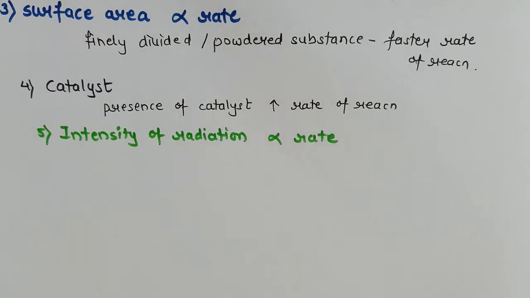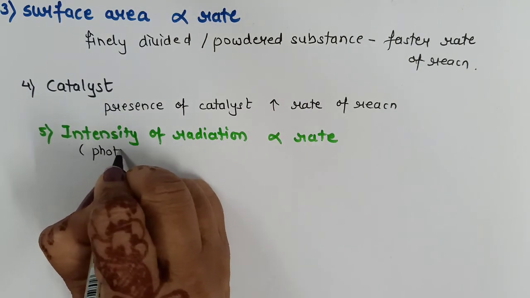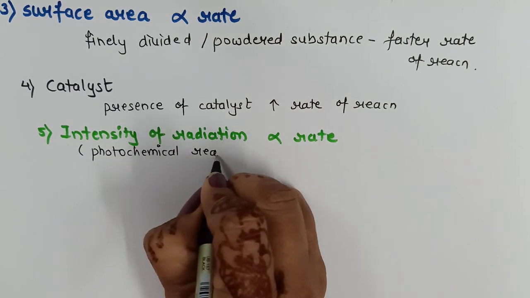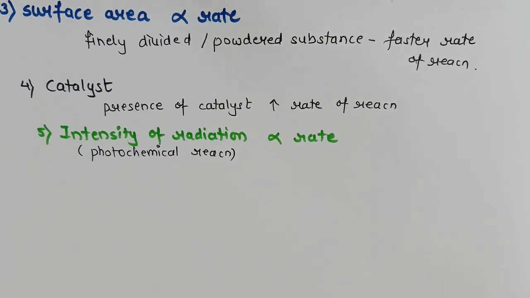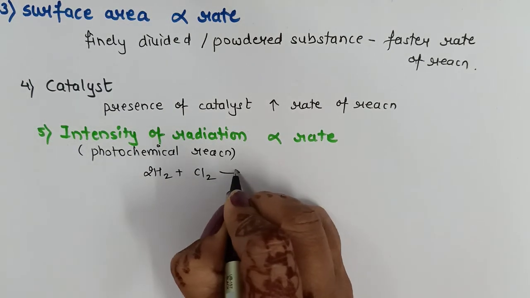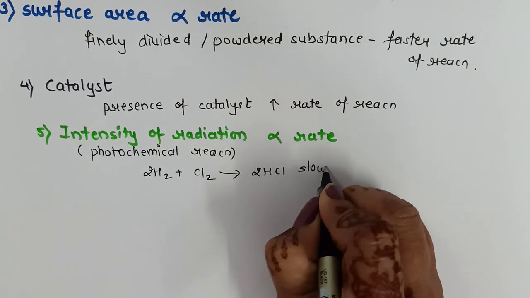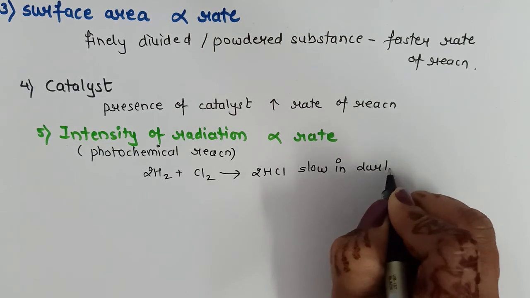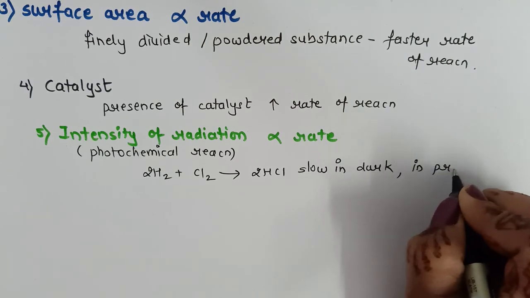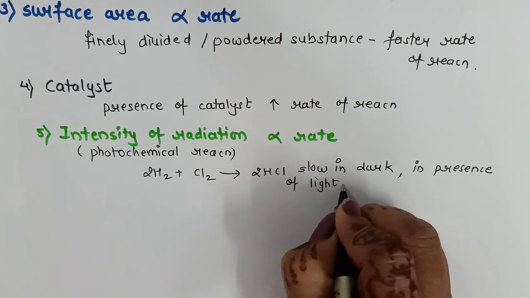Next is intensity of radiation. This factor is basically used for photochemical reactions. That means this factor affects those reactions which occur in the presence of light. For example, hydrogen reacts with chlorine to give HCl. Now this reaction is slow in the dark, but if we carry out this reaction in the presence of light, the rate of reaction increases.